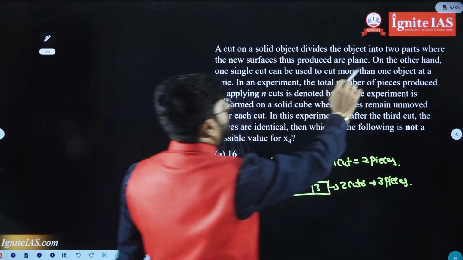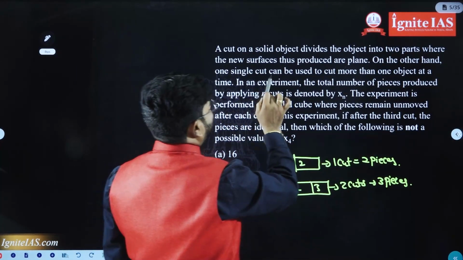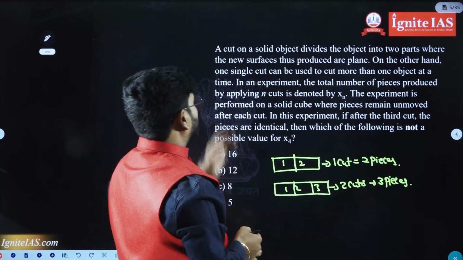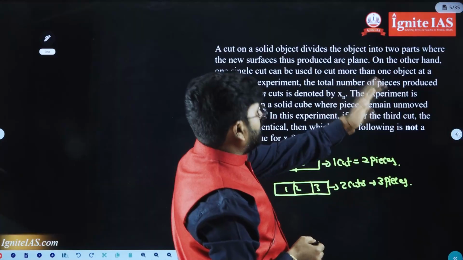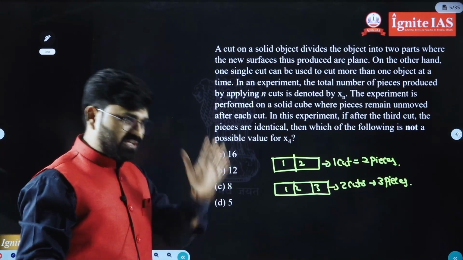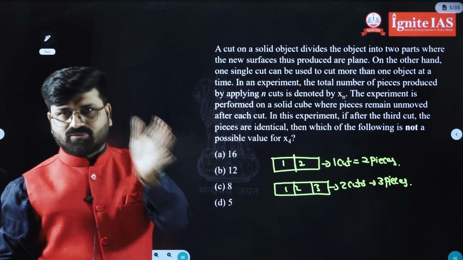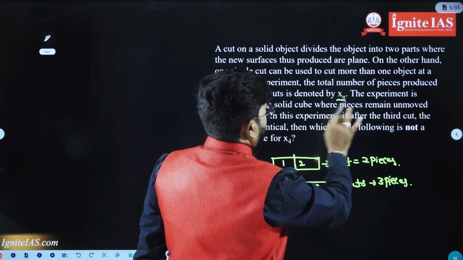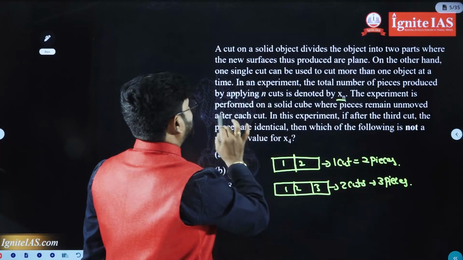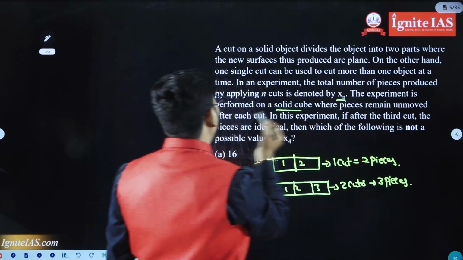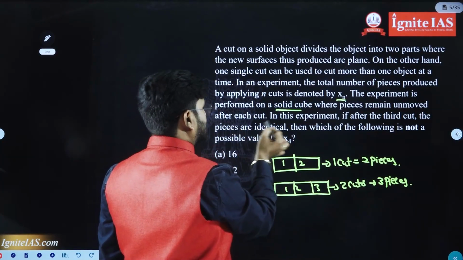On the other hand, one single cut can be used to cut more than one object at the same time. In an experiment, the total number of pieces produced by applying n cuts, first cut, second cut, third cut, fourth cut, fifth cut, is denoted by xn. The experiment is performed on a solid cube where the pieces remain unmoved after each cut.